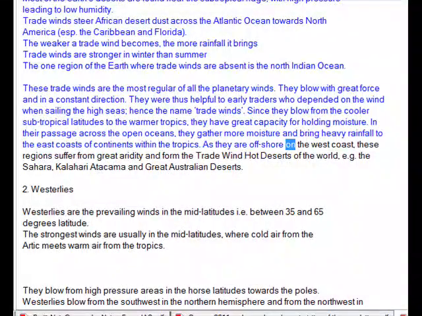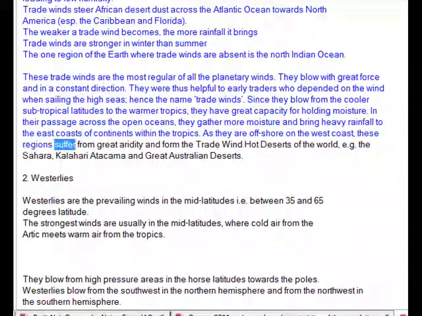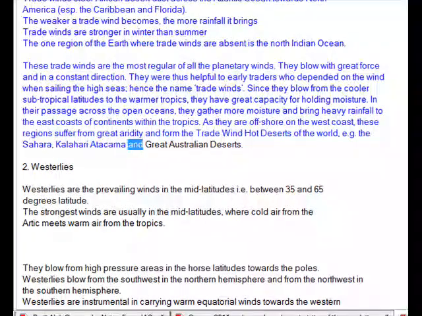As they are offshore on the west coast, these regions suffer from great aridity and form the trade wind hot deserts of the world, e.g. the Sahara, Kalahari, Atacama and Great Australian deserts.